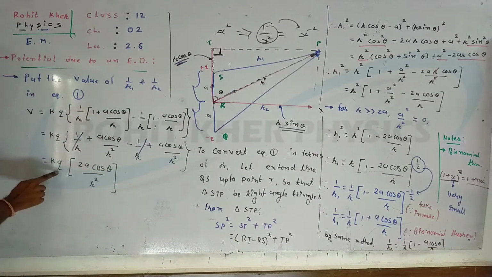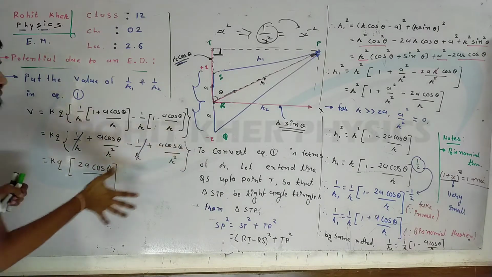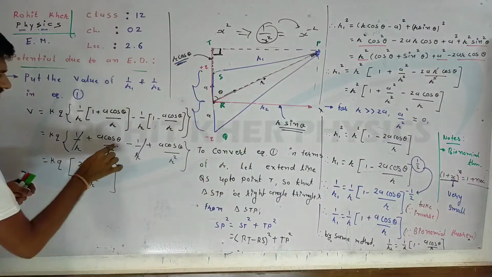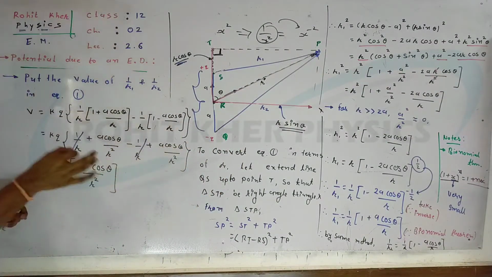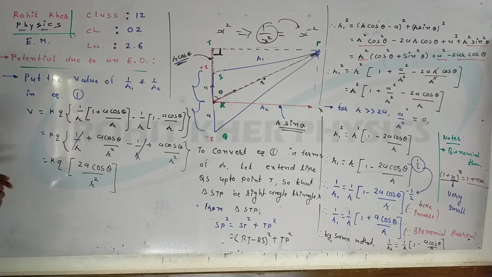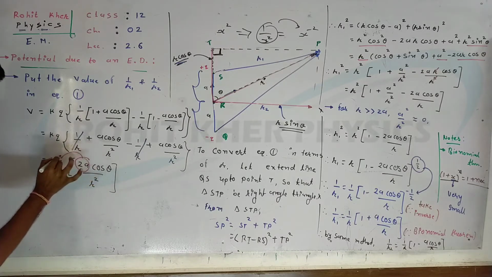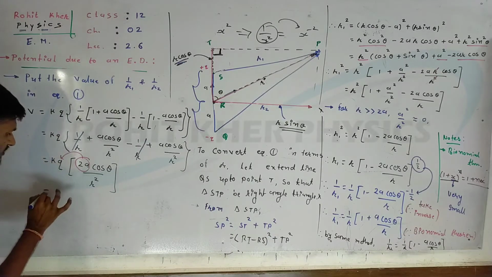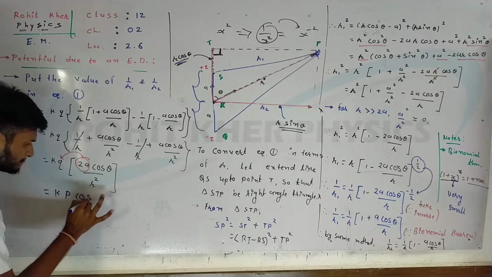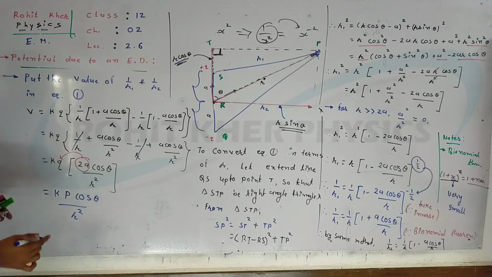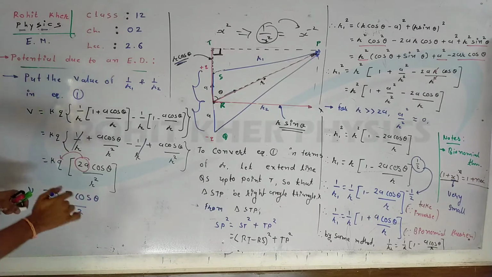The remaining things are kq a cos theta upon r square plus a cos theta upon r square. One apple plus another apple, there are two apples. That means a cos theta upon r square plus a cos theta upon r square will be 2a cos theta upon r square. Now focus here: 2a multiplied by q is simply what we can write as the dipole moment. So the whole thing will be kp cos theta upon r square. This is a very simple equation for potential due to a dipole.